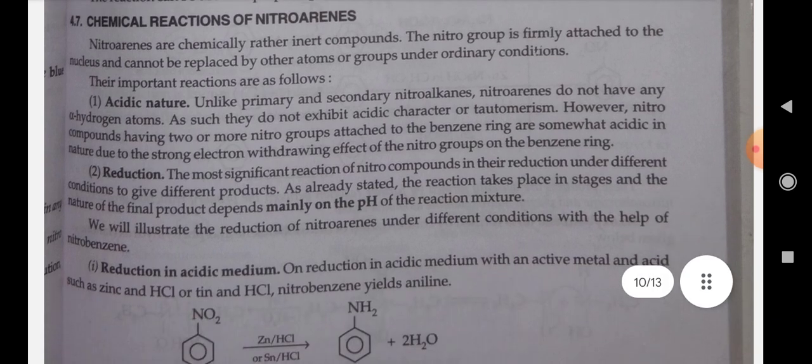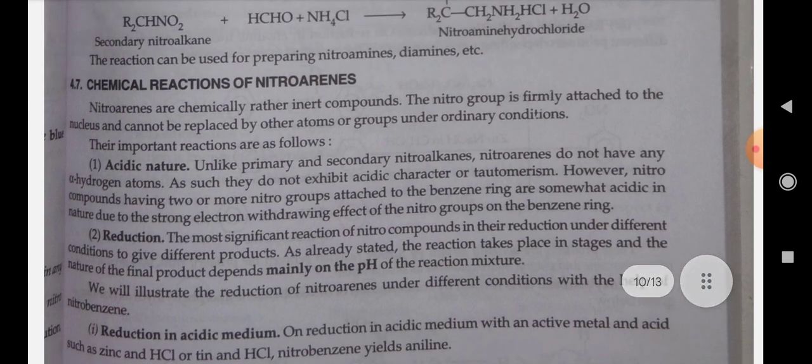First is the acidic nature. Unlike primary and secondary nitroalkanes, nitroarenes do not have any alpha hydrogen atom. As such, they do not exhibit acidic character or tautomerism. However, nitro compounds having two or more nitro groups attached to a benzene ring are somewhat acidic in nature due to the strong electron withdrawing effect of the nitro group on the benzene ring.